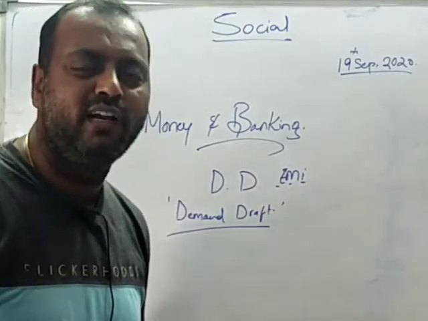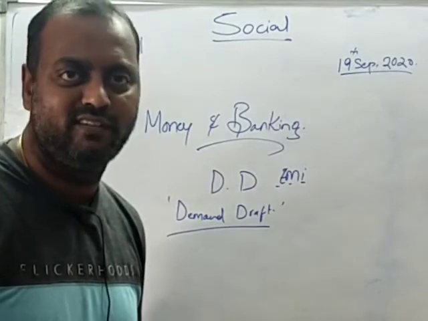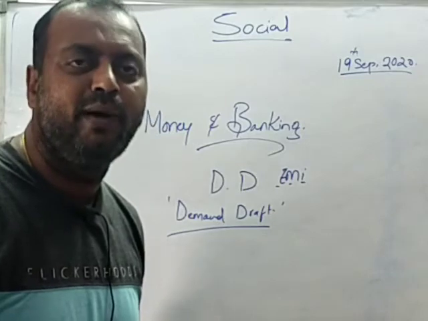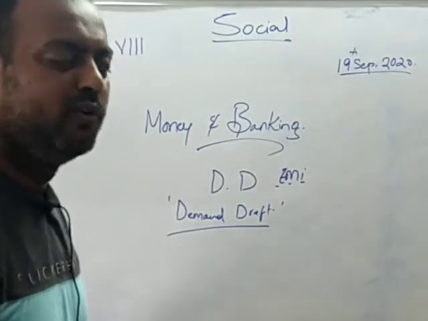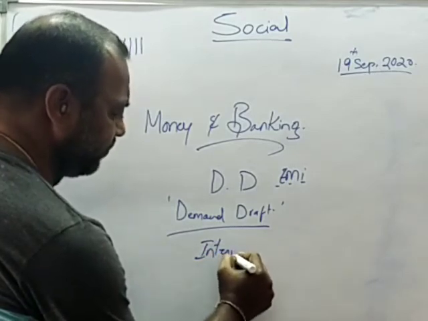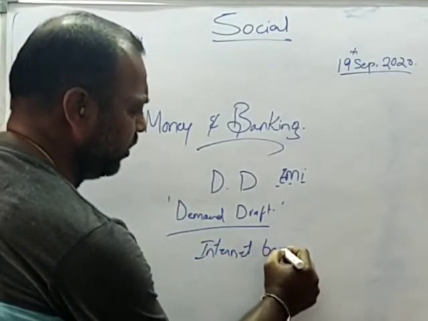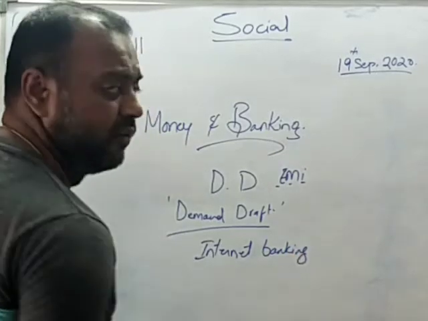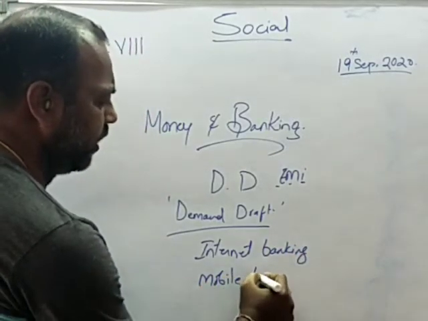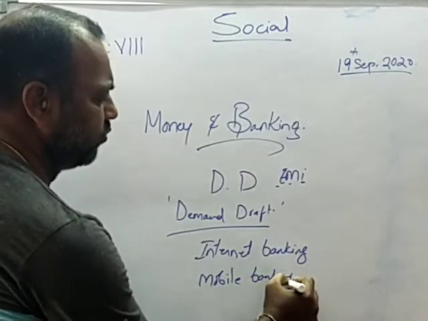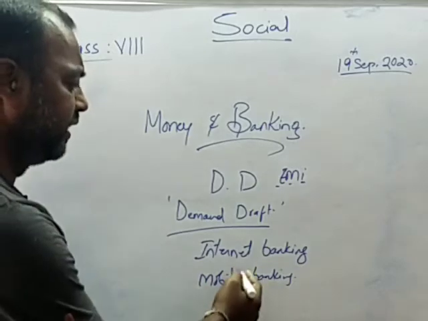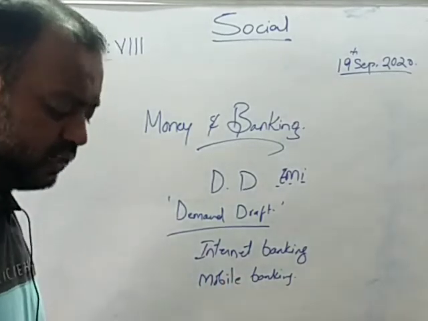Coming to the modern services extended by the banks, yesterday I told you the full form of ATM, that is automated teller machine. Apart from that, these days the most common things are internet banking and mobile banking. You need not visit any bank. By sitting at home, all the services can be availed. Wherever you are, with just the mobile you can avail all these services.